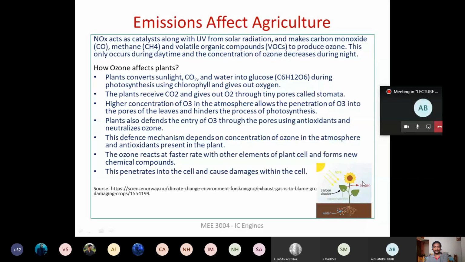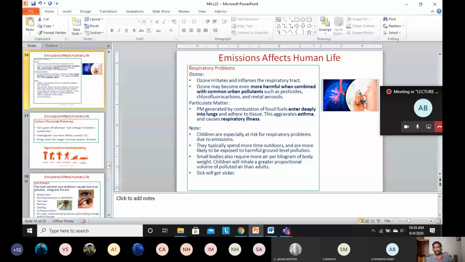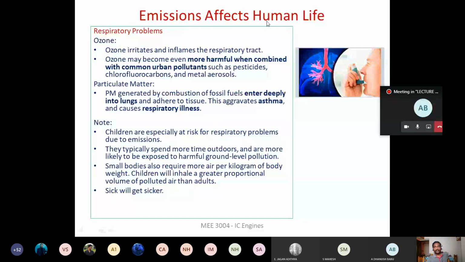agricultural plants. Right. Coming to this, this is about the environmental impact because of the pollution. These are the environmental impacts. Now coming to the various problems that are going to be faced by human life, right? Because of the emission from the engine, how does it affect human life, right?